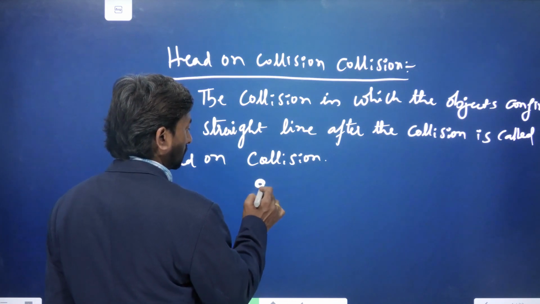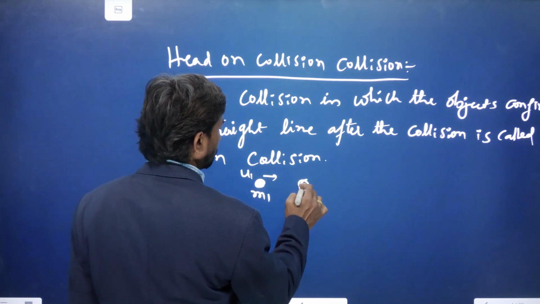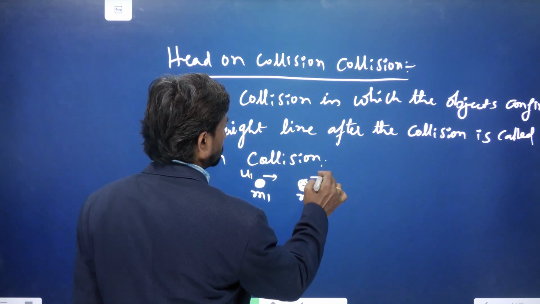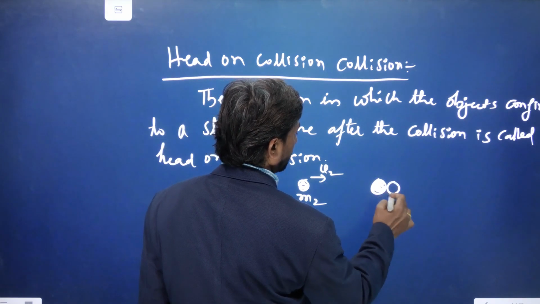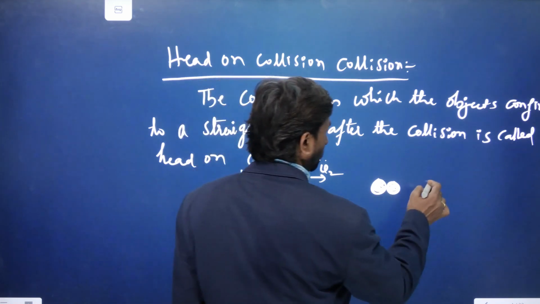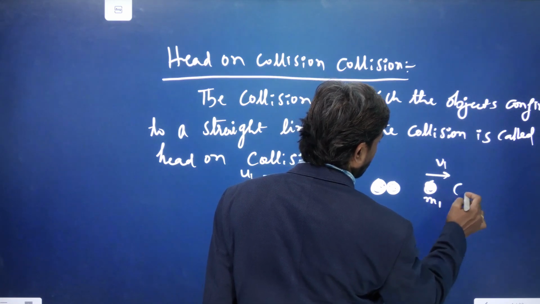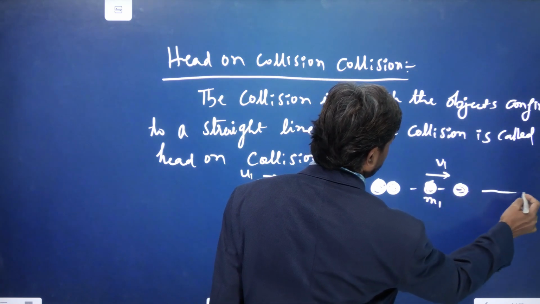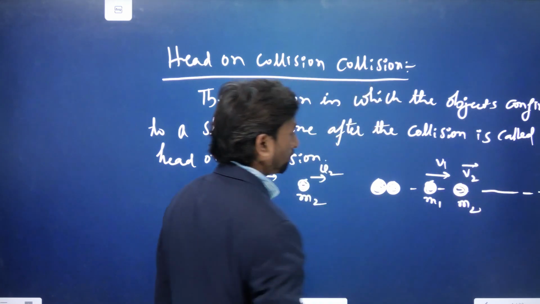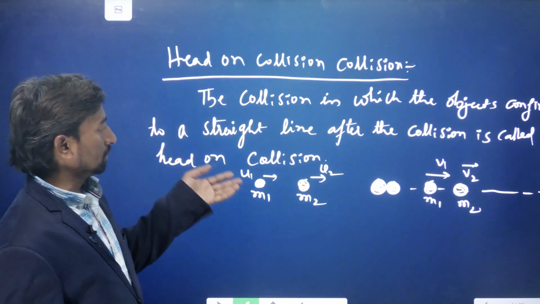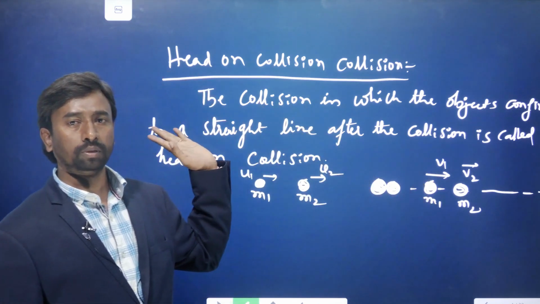Suppose this is a body of mass m1 moving with speed u1, and the second body of mass m2 is moving with speed u2. They collide, and after the collision they move along a straight line, m1 with v1 and m2 with v2. If after the collision the two objects are confined to a straight line, then that collision is said to be a head-on collision.